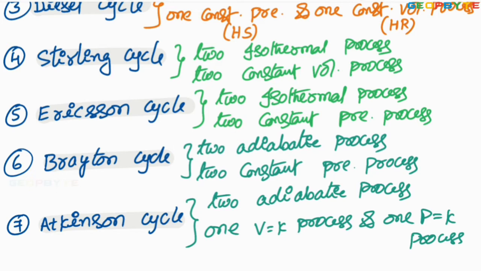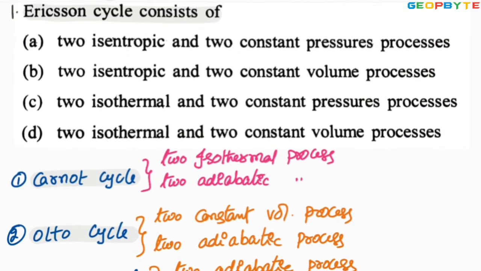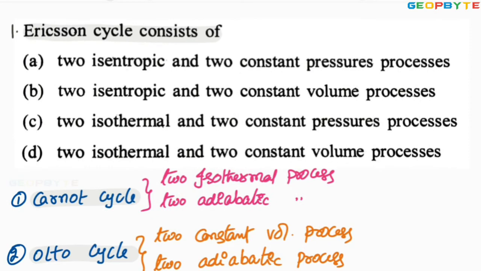So our problem is connected to the erection cycle. Look at the process for the erection cycle. Erection cycle consists of 2 isothermal processes and 2 constant pressure processes. Look at the options. Look at option C: 2 isothermal and 2 constant pressure processes.